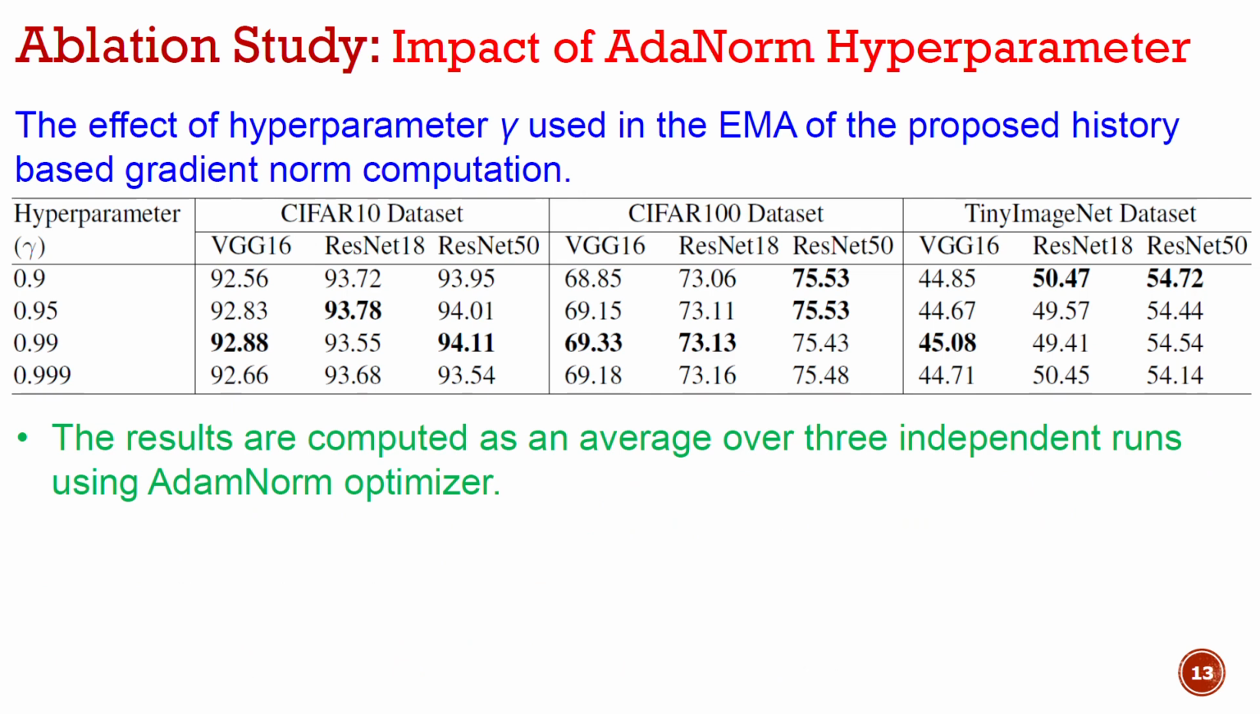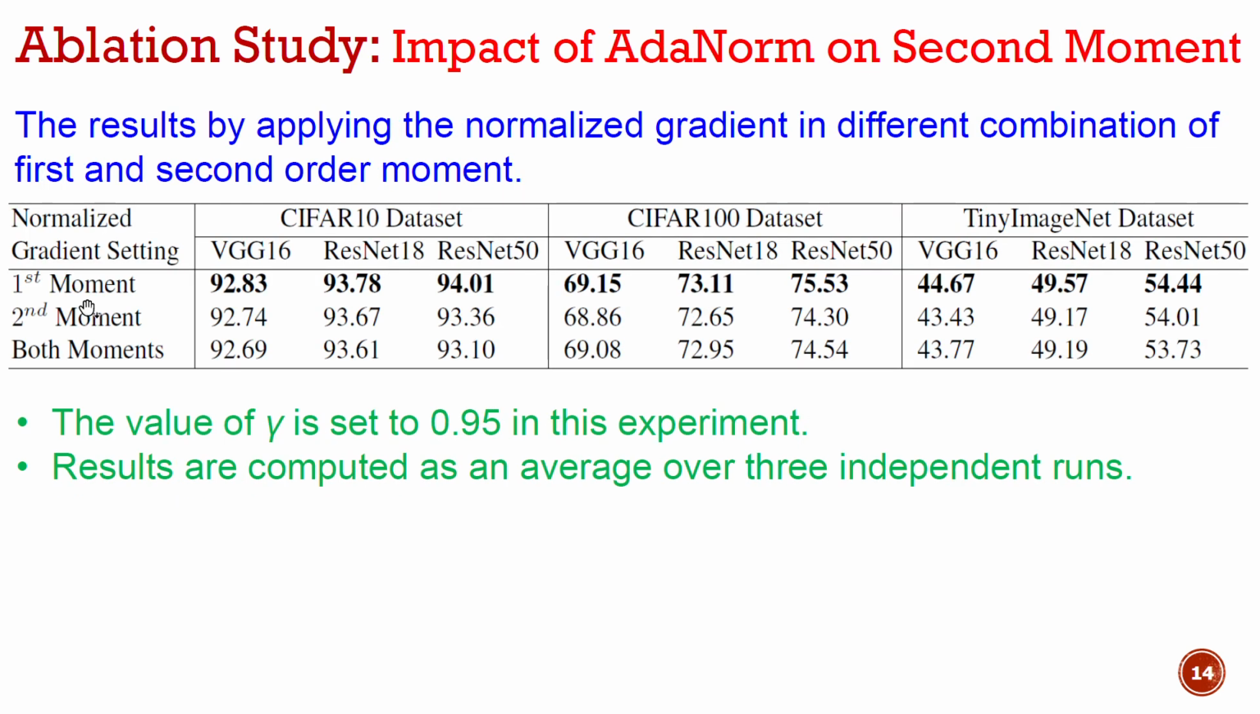We also observed the effect of the hyperparameter that is used for the exponential moving average of the proposed history-based gradient norm computation. We find that a gamma value like 0.99 is better suited as compared to other values, but on some datasets and models like ResNet50, a hyperparameter value of 0.9 is better suited.